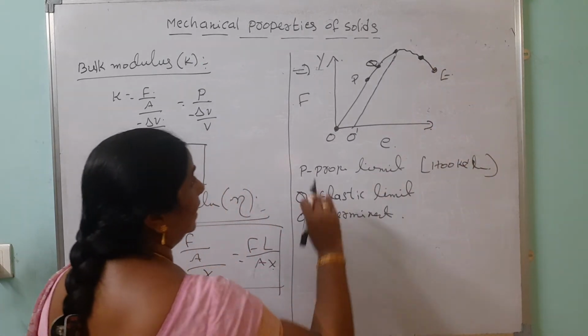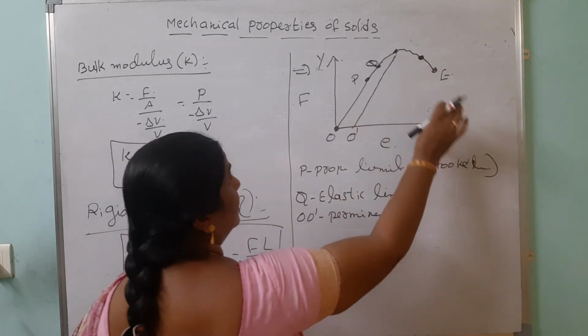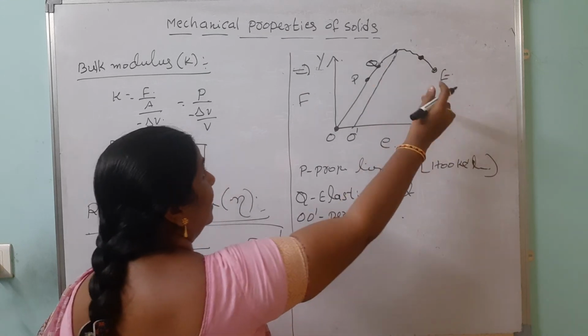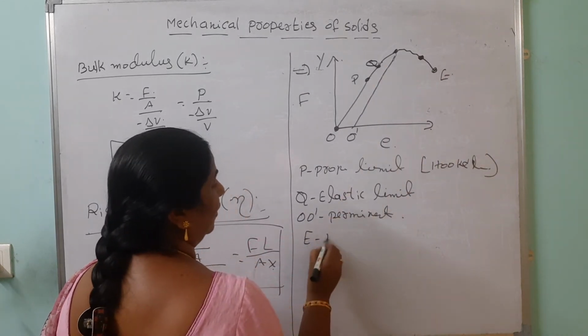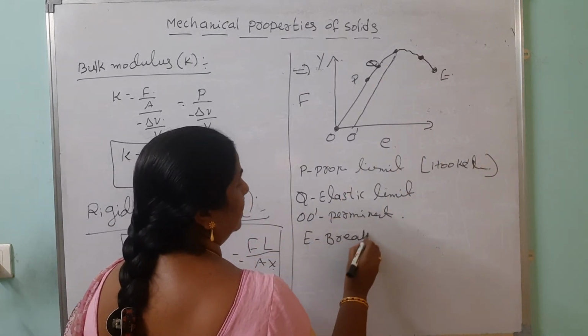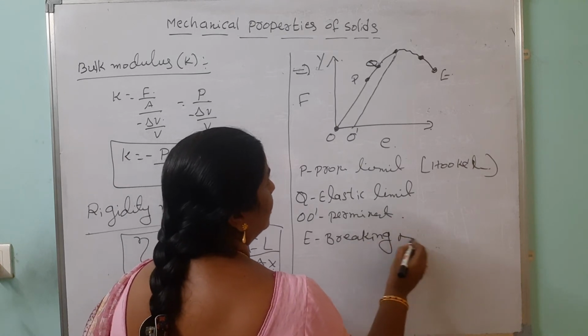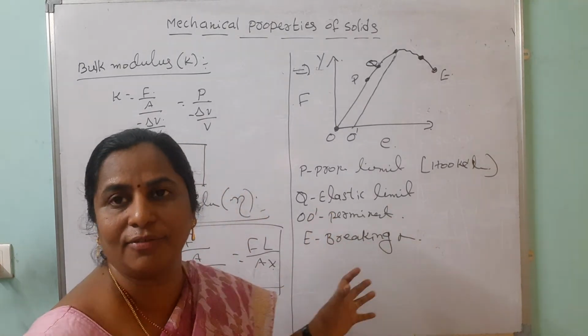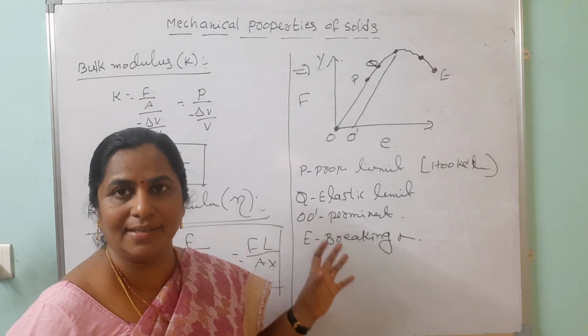Afterwards, even if we apply a small increase in force, it becomes too thin, and this E is the breaking point. So this is the behavior of a wire under gradually increasing load.